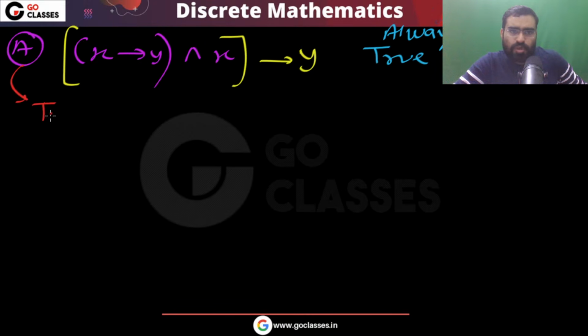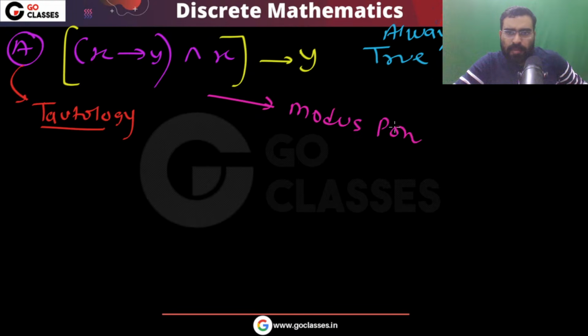This option A is a tautology. Why is this a tautology? This is a standard modus ponens. Correct. If you notice this argument, this is your modus ponens argument. The name of this argument is modus ponens. What does this modus ponens argument say?